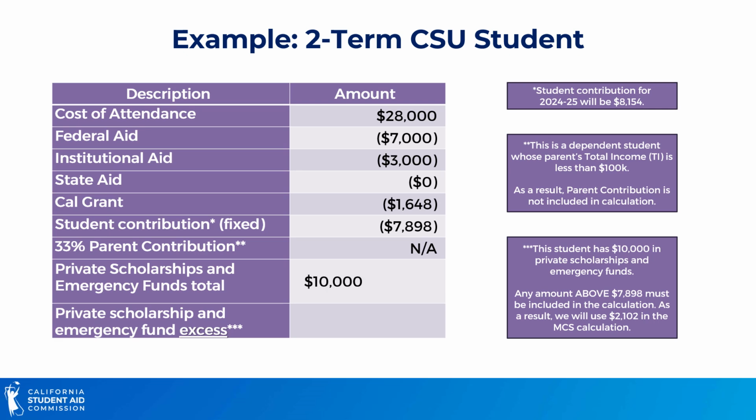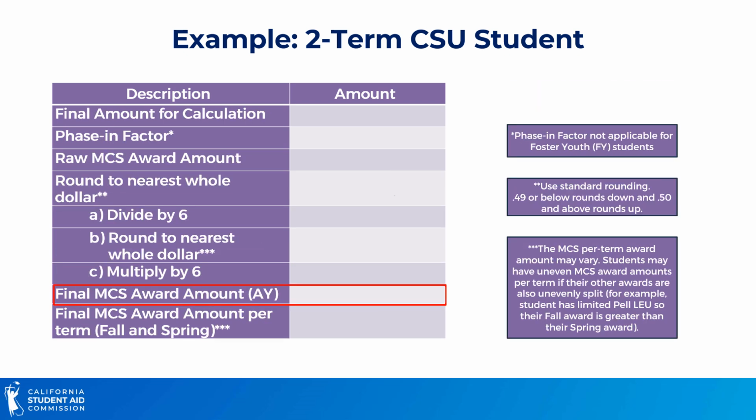The CSU reported the student received $10,000 total in private scholarships and emergency funds. CSAC determined that the portion included in the calculation would be $2,102, as that is the excess of the total amount above the student contribution amount. The final amount from the previous slide was $6,352. We then multiply that by the phase-in factor of 36% to get a raw MCS award amount of